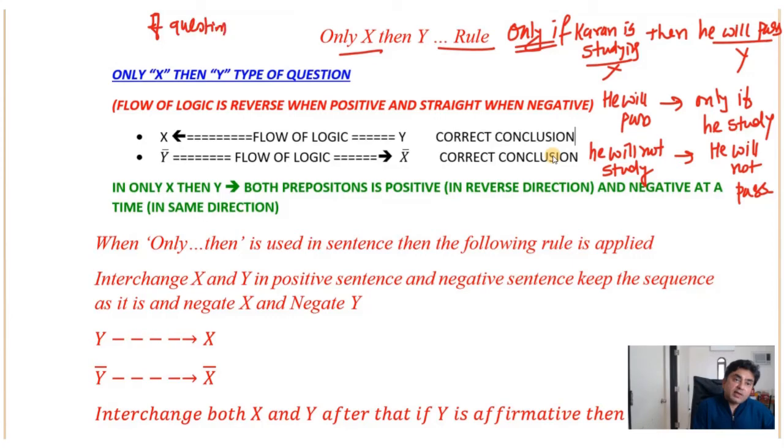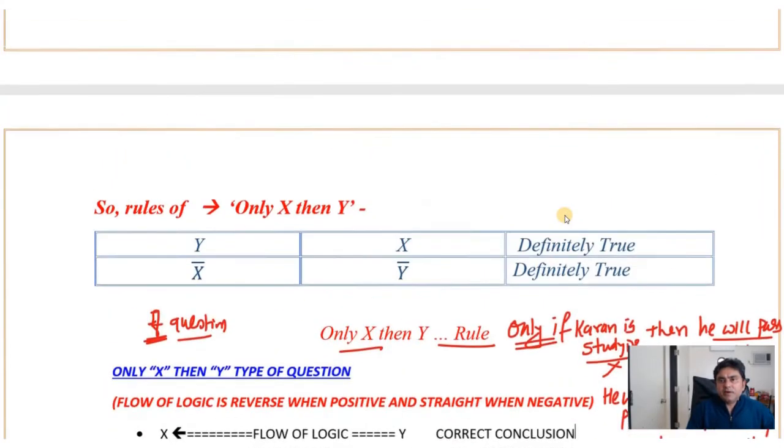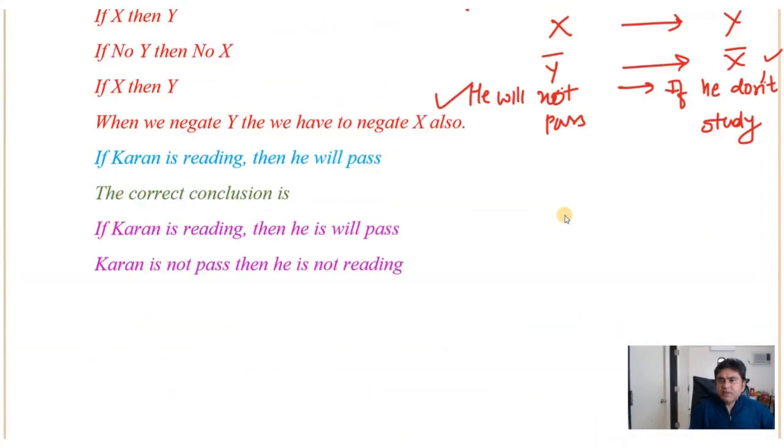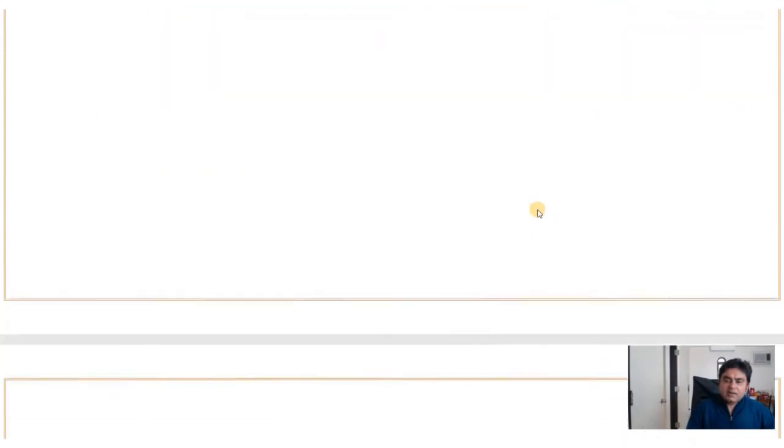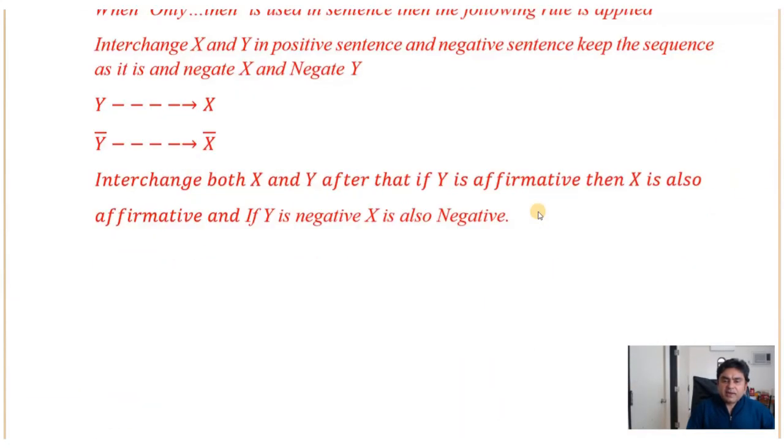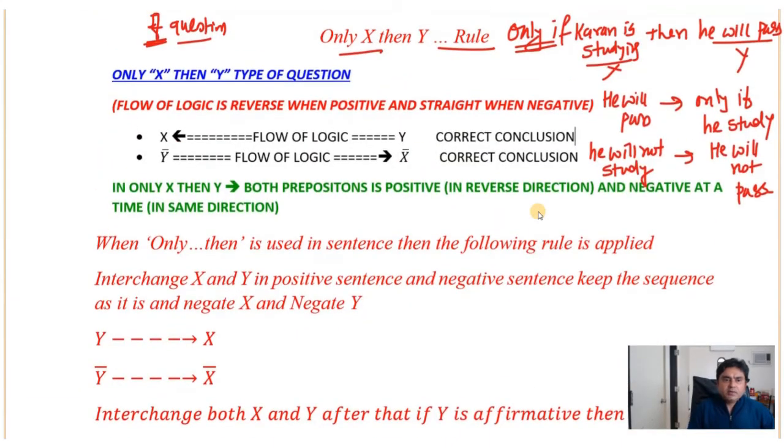So in if and then, what did we study? In if and then, X leads to Y and Y bar leads to X bar. But in only if kind of statement, what is the logic? Y leads to X and Y bar leads to X bar.